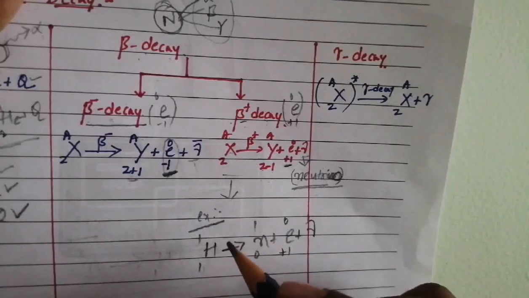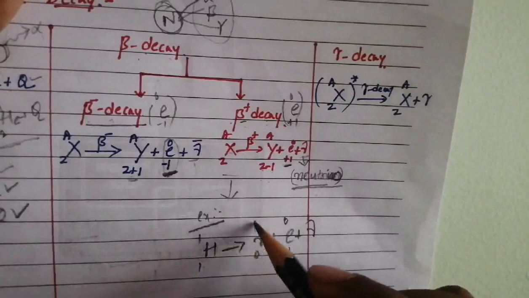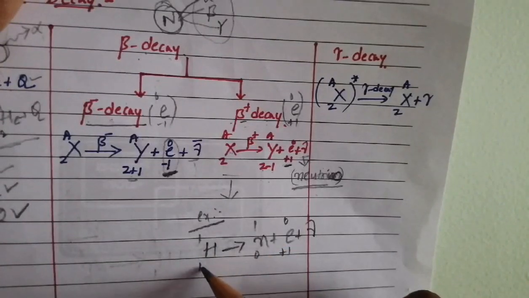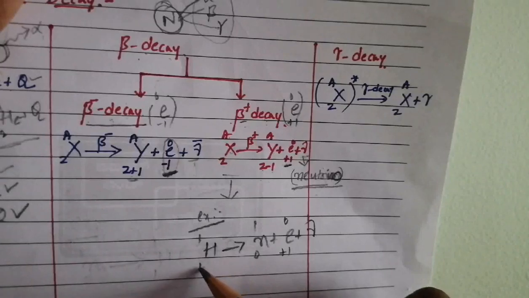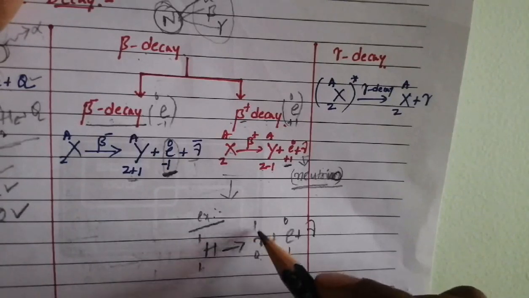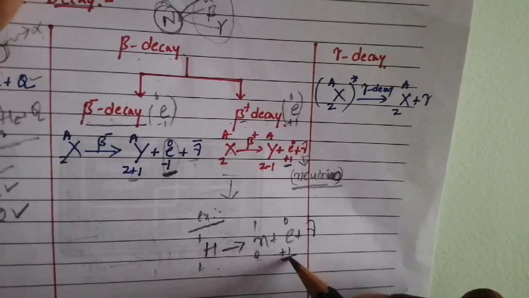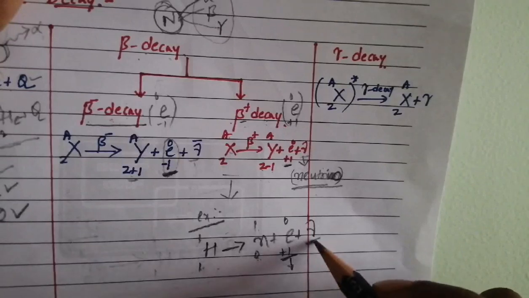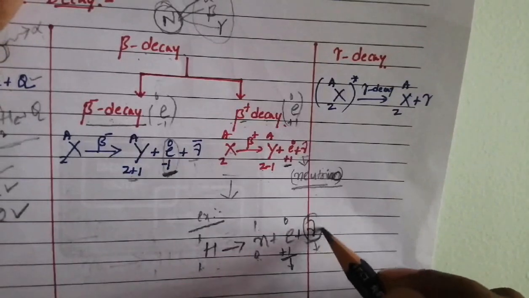So the characteristic of beta plus decay is: here the mass number is the same, but the atomic number is decreased by 1. Observe, here the atomic number is 1, but here the atomic number is 0, that is decreased by 1. With the emission of a positron, another elementary particle is ejected, that elementary particle is the neutrino.